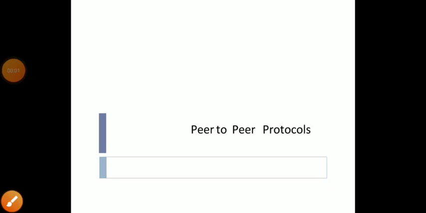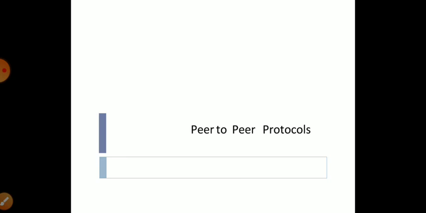Okay, good morning everyone. Today we'll be learning about the concept of peer-to-peer protocols. Peer-to-peer protocols are nothing but the information which is being passed from one system to another system. They have to follow certain rules and regulations, and also certain steps which are carried out when the data is being passed from one device to another device.